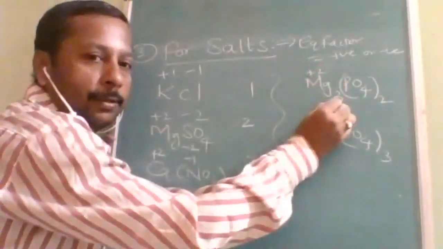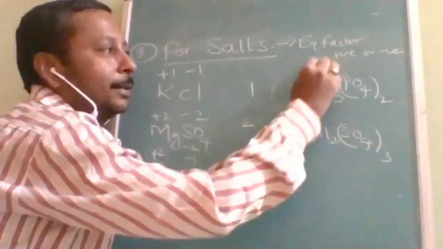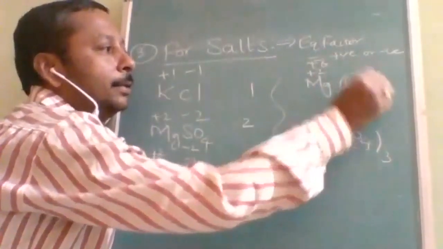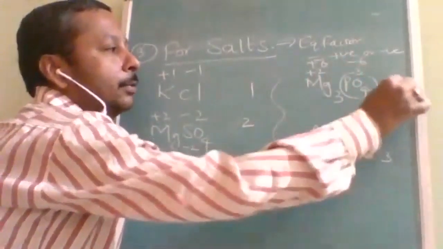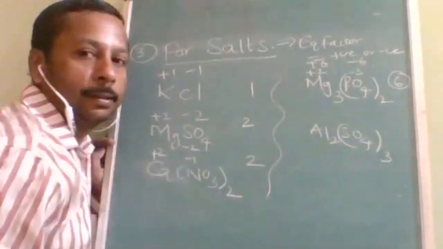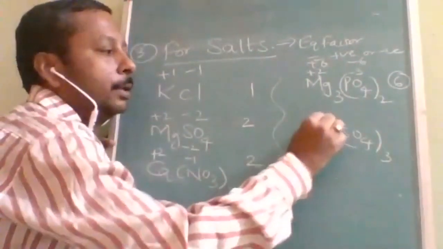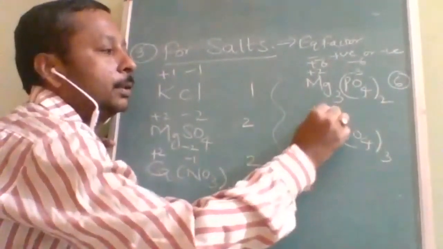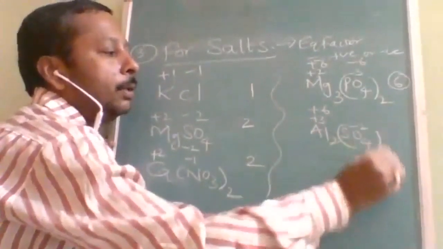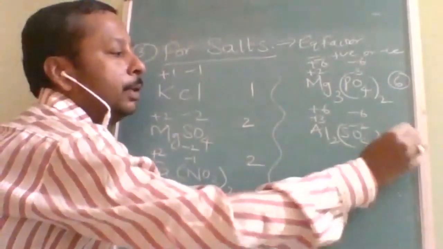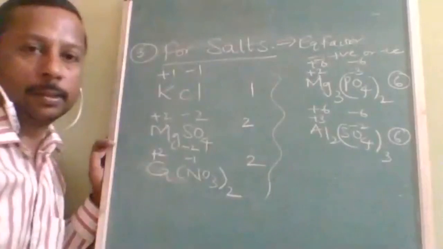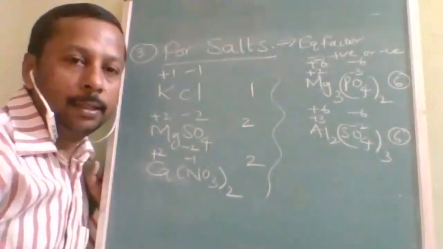+2 into 3, how much is it? +6. -3 into 2 is -6. So the answer will be 6. So +3 into 2, how much is it? +6. -2 into 3 is -6. So for this also the equivalent factor is 6. For salt, it is very easy.